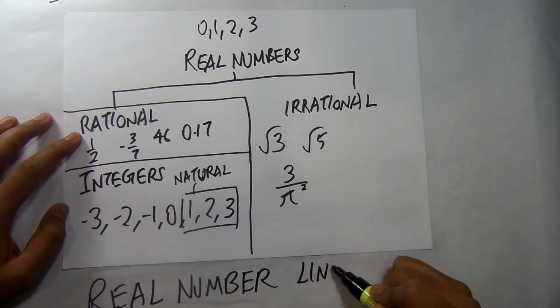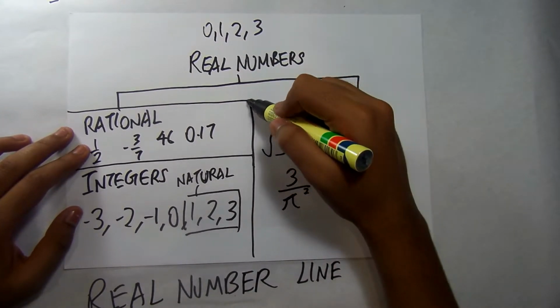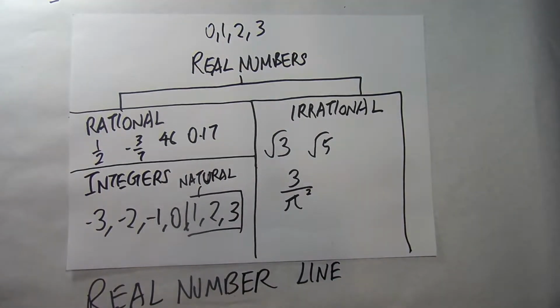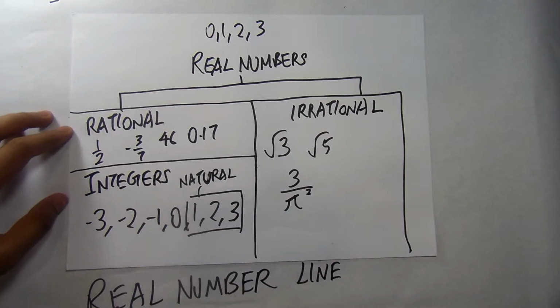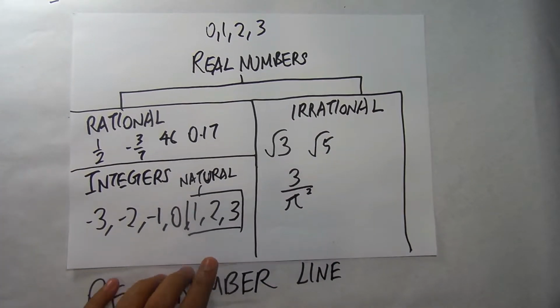They all fall in the real number line. So we have cleared up one confusion, where each number type sits on the real number line. So we have rational, and within rational we have integers, and within integers we have natural numbers, and then we have irrational numbers that constitute square roots and pies.